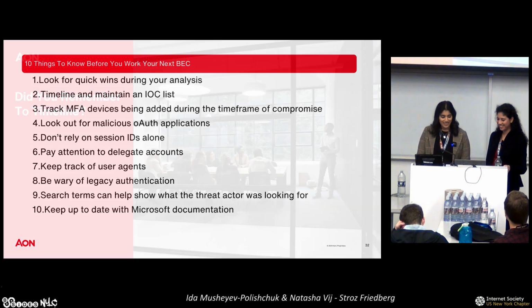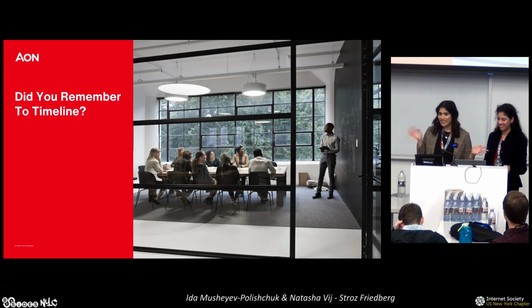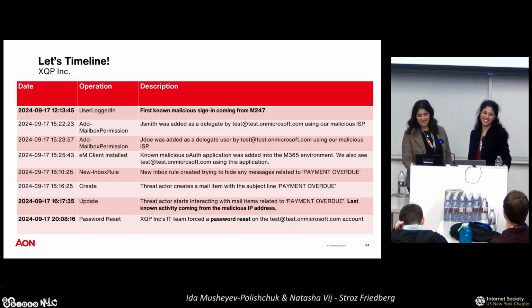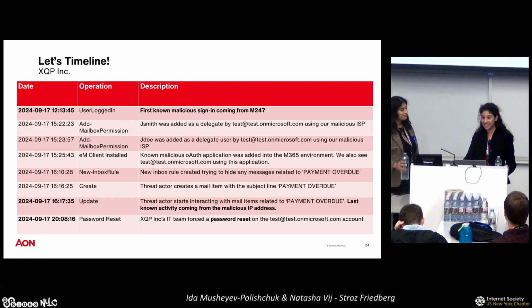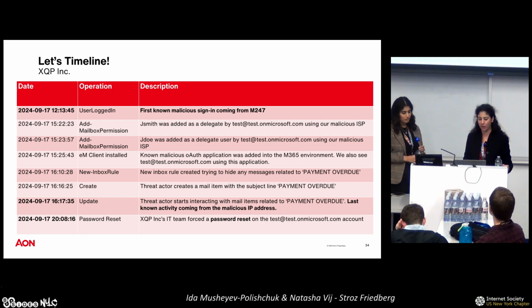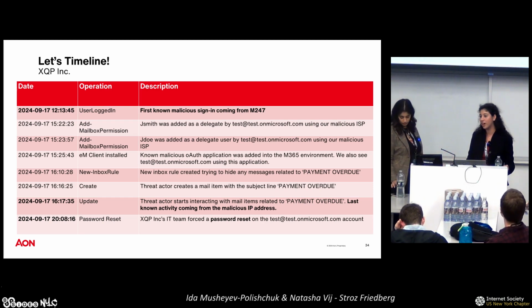So with that, did anyone remember the timeline? That's all right, because we did. So let's timeline. Again, right off the bat, this is not by any means a full timeline. There will be hundreds, even sometimes thousands of events, depending on how many compromised users there are and how many IOCs we've got. So let's quickly go over our very high-level timeline.